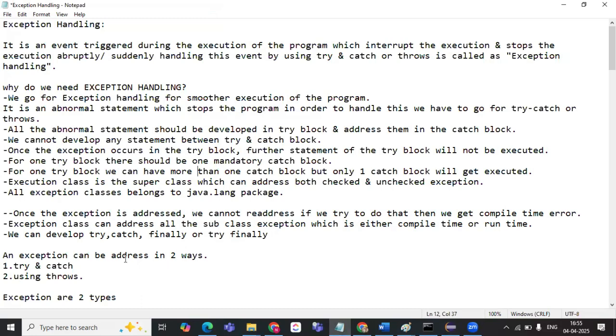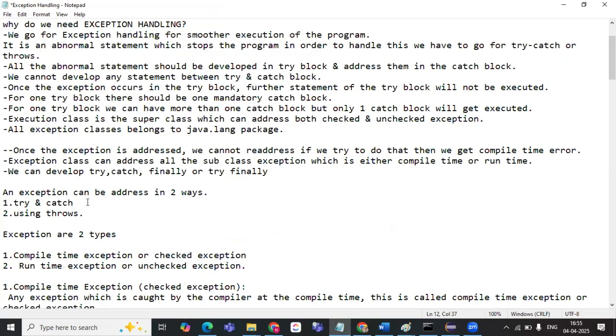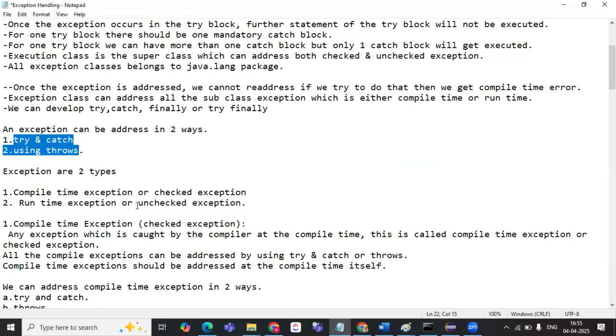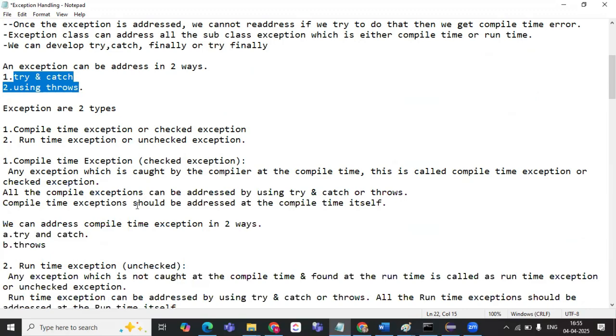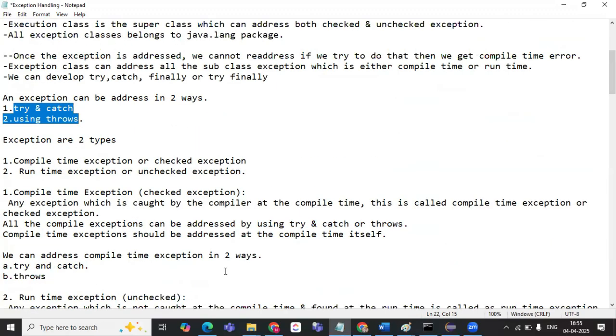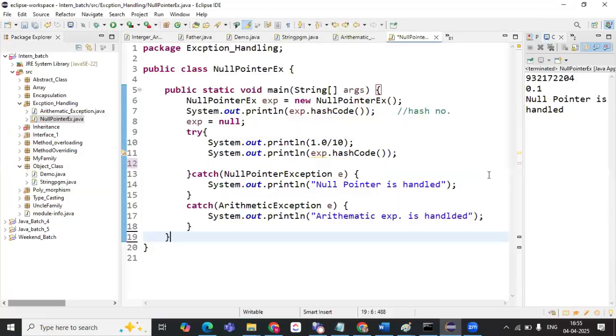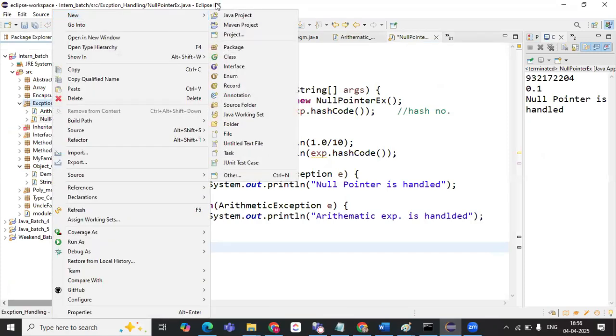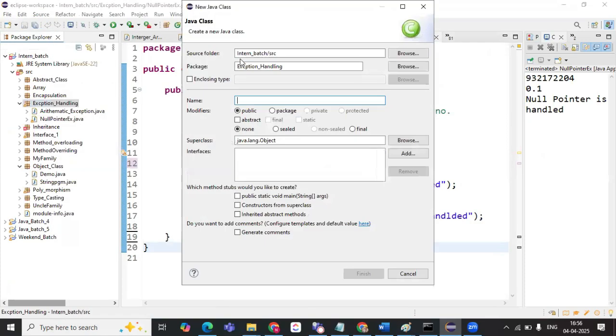So what is this finally block? You will understand it, but an exception can be addressed in two ways. One is try catch and another one is using the throws keyword. This throws is also a keyword which is used to handle the exception. Okay. Before that, we will solve a few more exceptions which we have.